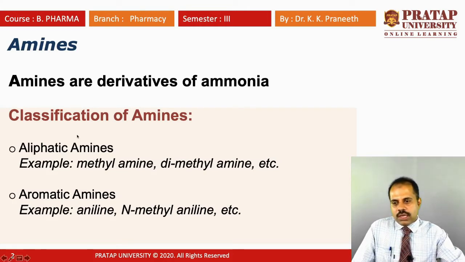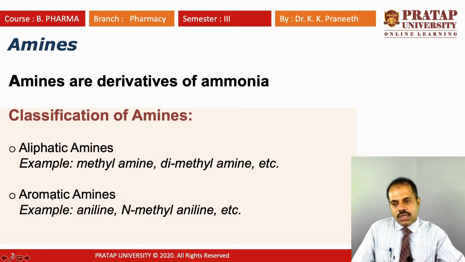For example, methylamine, whose formula is CH3NH2, and dimethylamine. Amines contain the NH2 group. This is the first classification of amine.